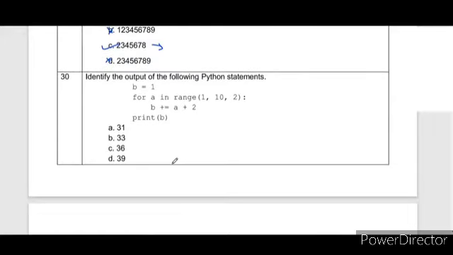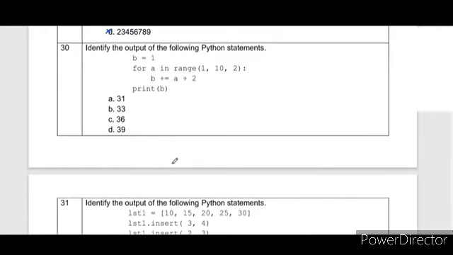Next question is identify the output of the following Python statements. Again this question is from loop. B equal to 1. For A in range 1 to 10, meaning up to 9, and the step value is 2. So let's find out the value of B. A starts with 1.